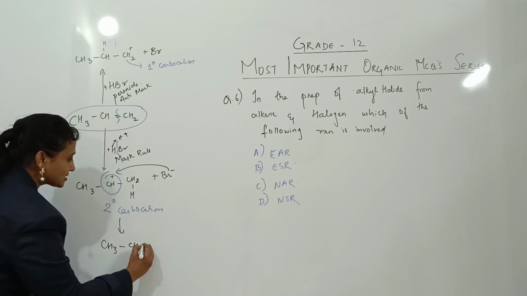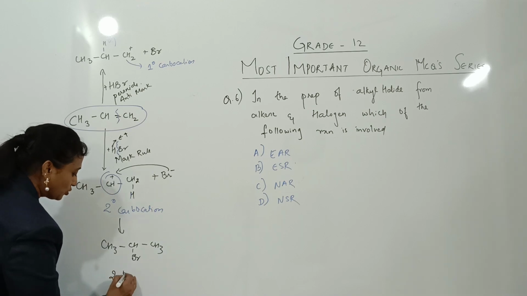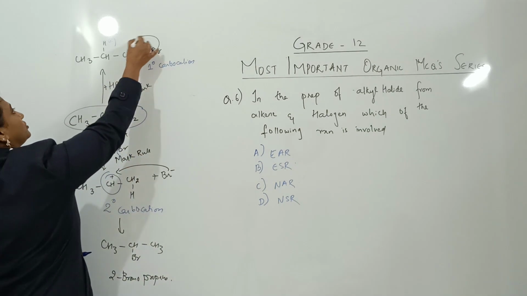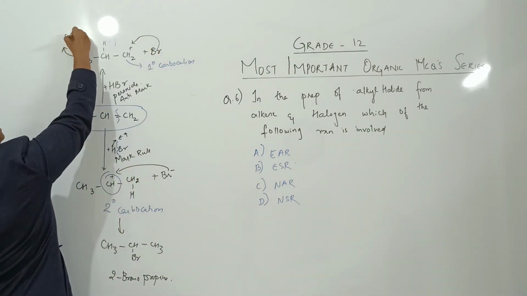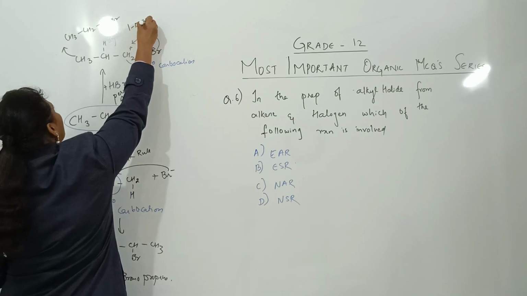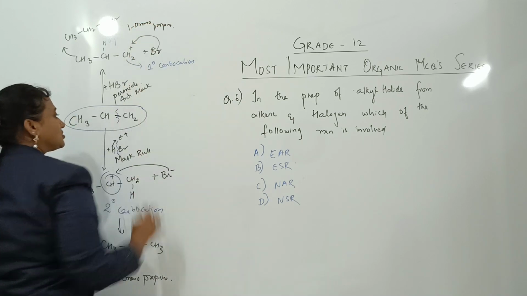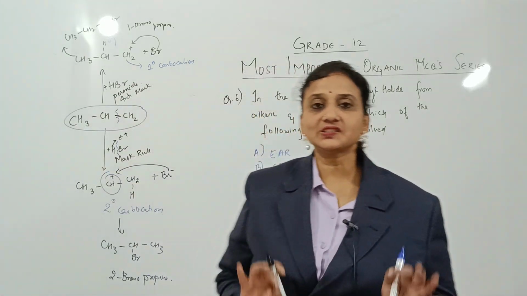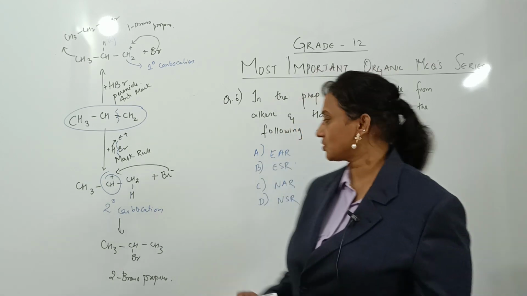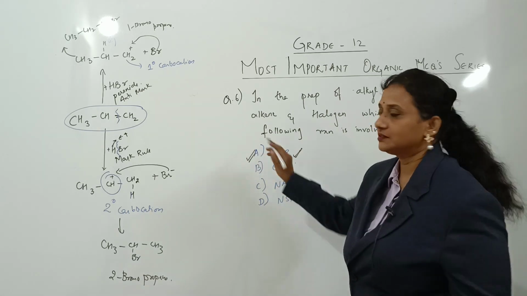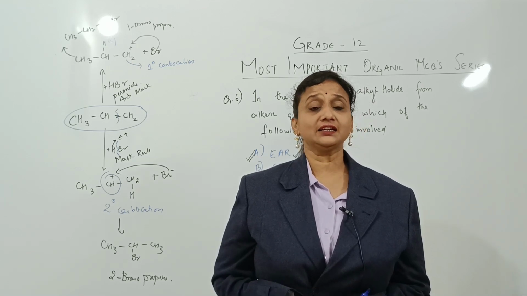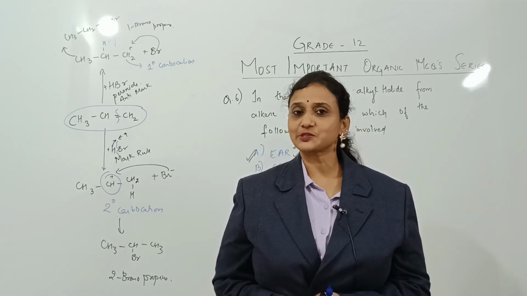So what is this compound? This is nothing but CH3, so this is 2-bromopropane. Correct? Right. So here in this case, bromine goes and attacks this, and I'm going to get 1-bromopropane. Correct? Yes. So what is the concept? During electrophilic addition reactions, there is addition of H plus. H plus is getting added. Because of that, such reactions are called electrophilic addition reactions. Simple, easy peasy. So the concept of alkene or alkyne getting converted to alkyl halides is clearly explained.